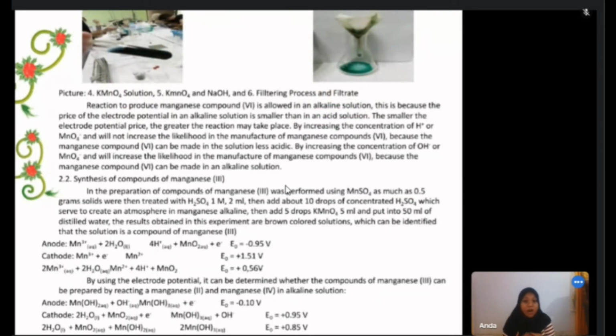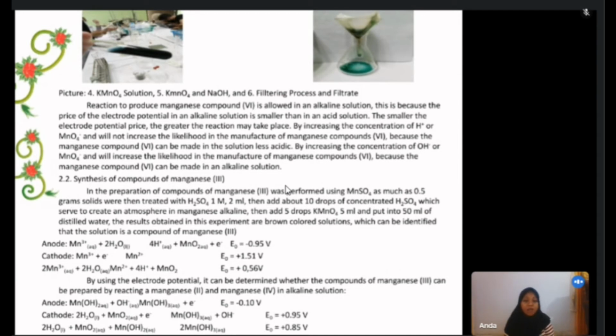Picture 4, KMnO4 solution; 5, KMnO4 and NaOH; and 6, filter process and filter. The reaction to produce manganese compound 6 is allowed in alkaline solution. This is because the electrode potential in alkaline solution is smaller than in acid solution. The smaller the electrode potential value, the greater the likelihood the reaction will take place.